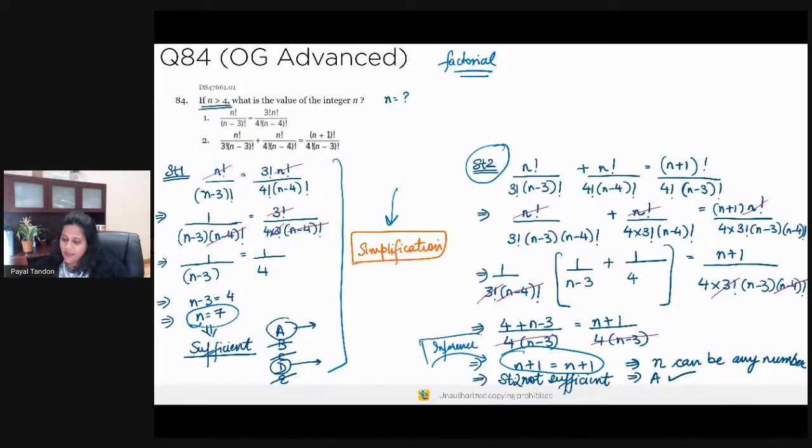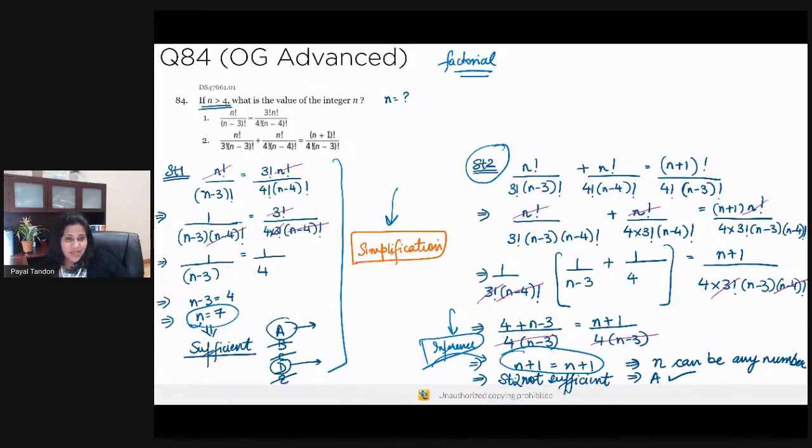So for those of you who selected choices B and D, tell me, why did you think that statement 2 was sufficient? Was it that you were not able to simplify it? Or again, in this case, you should have been able to simplify because you would have gotten to a certain specific value. So did you falter on making this inference that if it's n plus 1 is equal to n plus 1, then n can be any value?